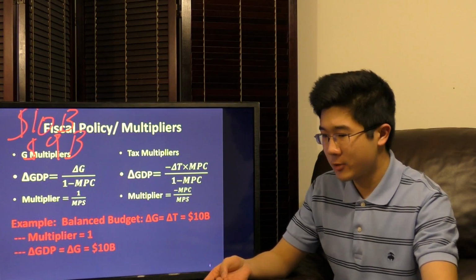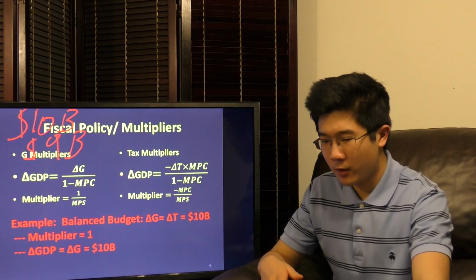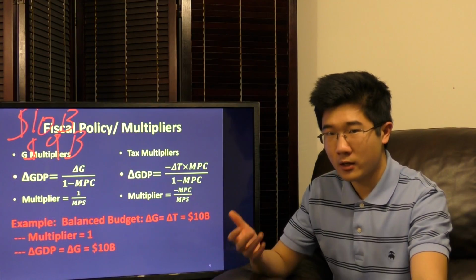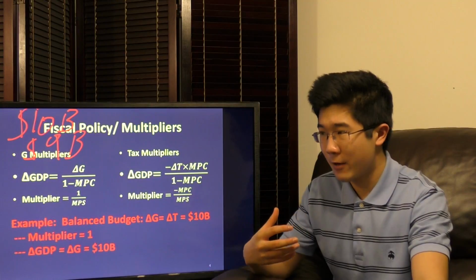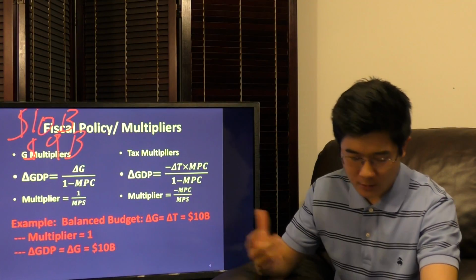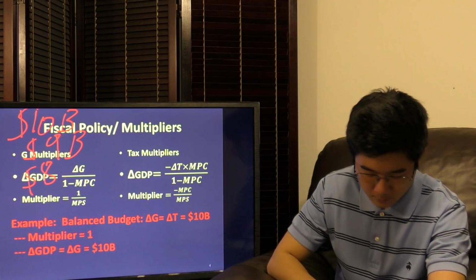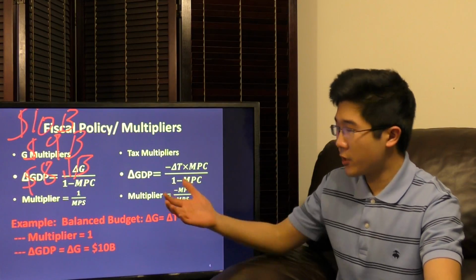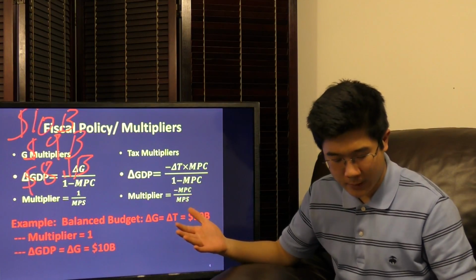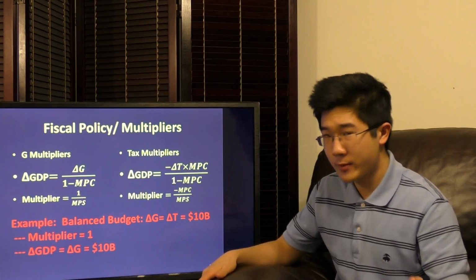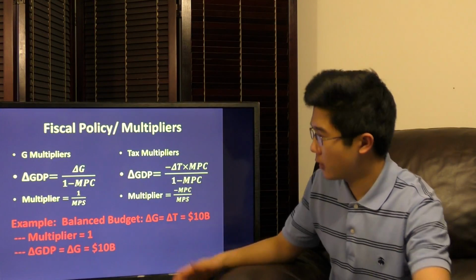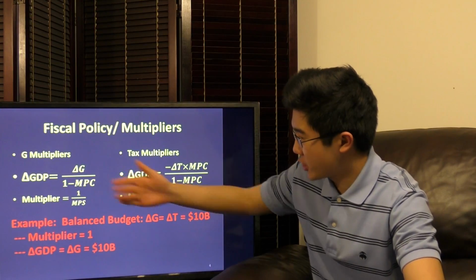From that $9 billion spent, the people who received it save another 10%, and we see another 90% of that $9 billion spent, which is $8.1 billion of spending, and so on and so forth. This is a geometric sequence, just basic mathematics. And so, according to the geometric series formula, we see this as our overall change in real GDP.